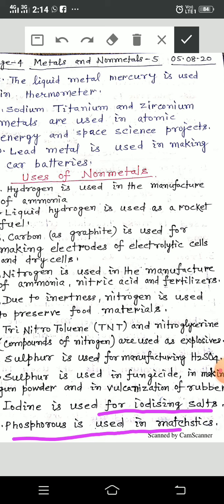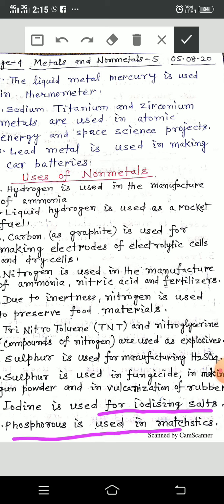Now, in the next class, I will teach you about the occurrence of metals in the earth crust, that is ores, minerals, roasting, calcination. Though according to the revised syllabus I do not have to teach you, for your knowledge I will teach them also.